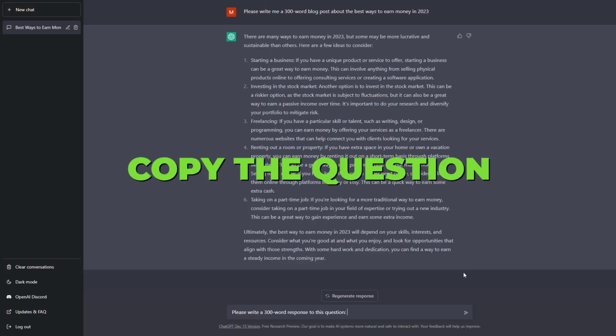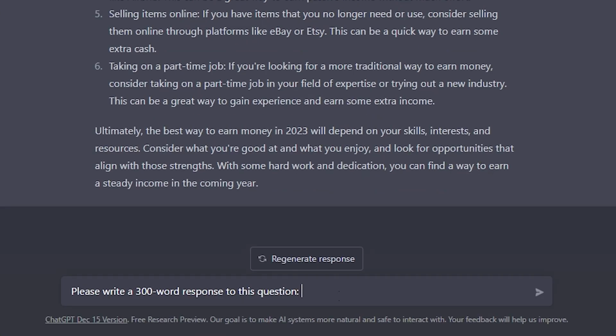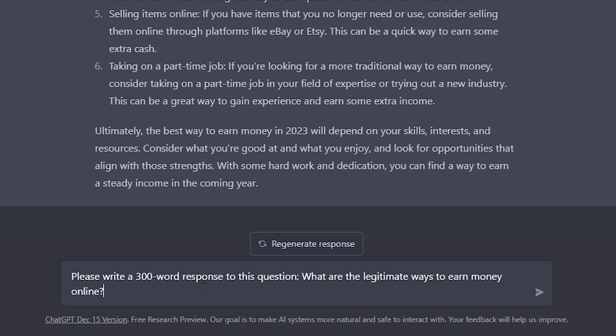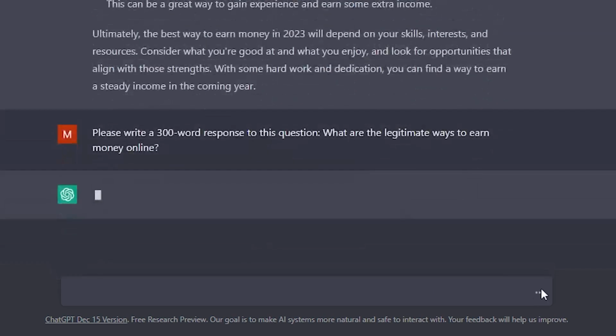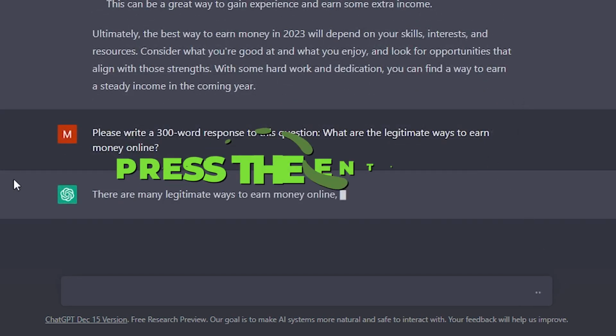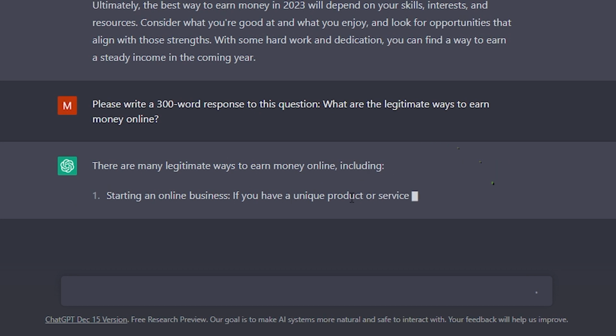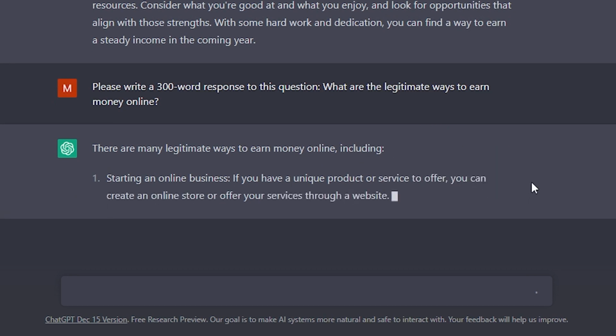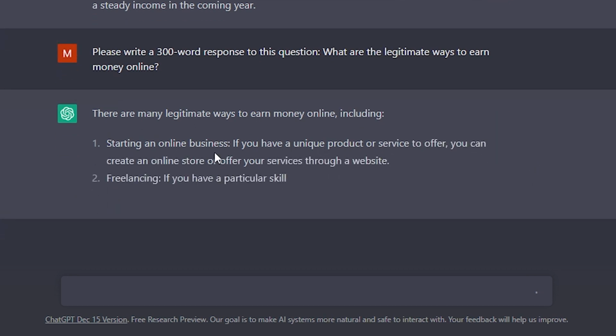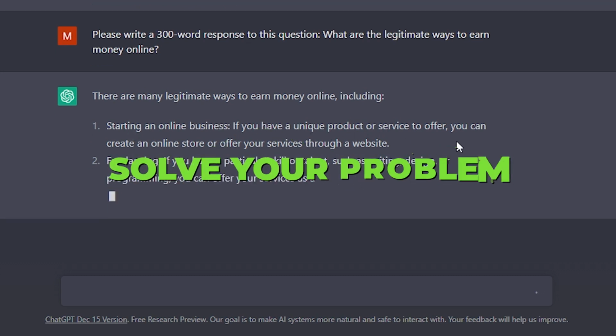Now, copy the question from Quora and paste it into Chat GPT, followed by "please write a 300-word response to this question" and paste it again. Therefore, this is going to be the way that it appears, and all you need to do is press the Enter key. And you're going to see that Chat GPT is going to write a blog post about it, and you can see that this is going to solve your problem.